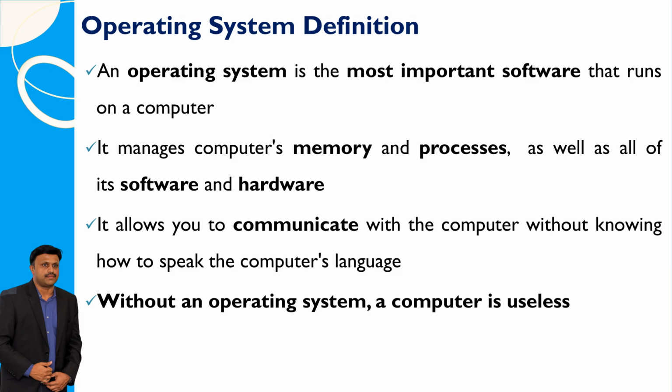An operating system is like the boss of your computer. It's the main software that keeps everything running smoothly. It takes care of the computer's memory and makes sure all the different programs and parts of the computer work together. The cool thing is, it lets you talk to the computer without needing to know all the technical stuff. Without an operating system, your computer wouldn't be able to do much at all.